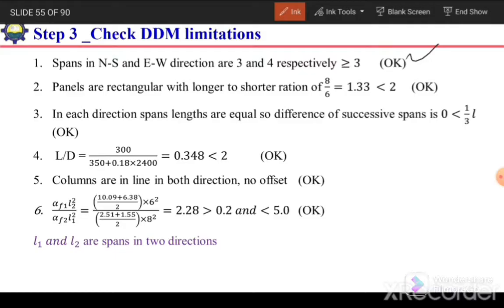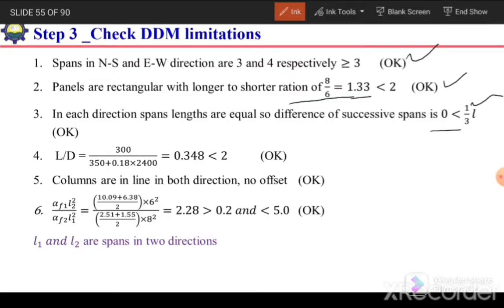The second limitation is the panel should be a two-way panel, so the longer to shorter ratio should be less than 2. It is 1.33, so our panels are two-way panels. That is also okay. The third is that the difference between the successive span lengths should be less than 1/3 of the longer span. In our case, in each direction the spans are the same, 8 meter, 8 meter and 6 meter, 6 meter. So the difference is 0, and this limitation is also okay.